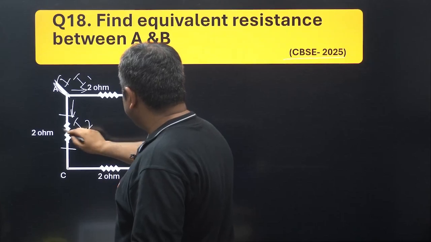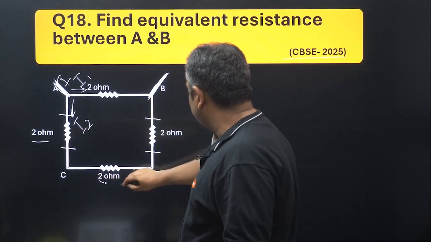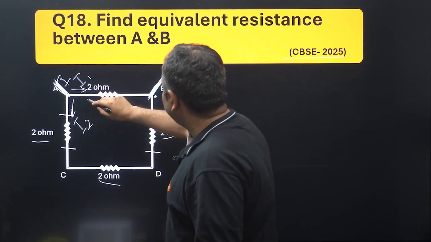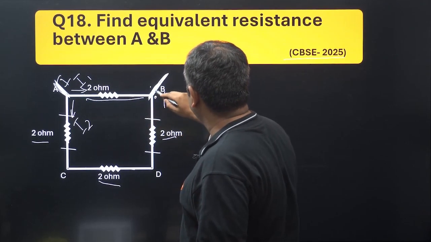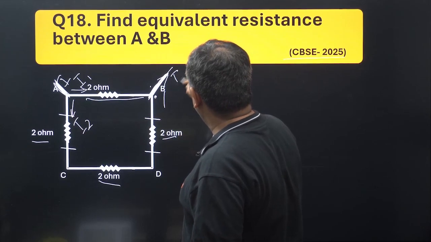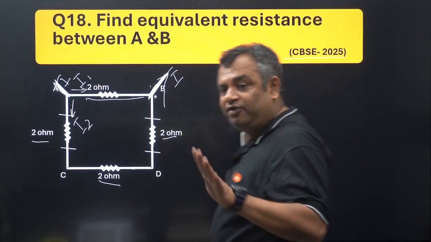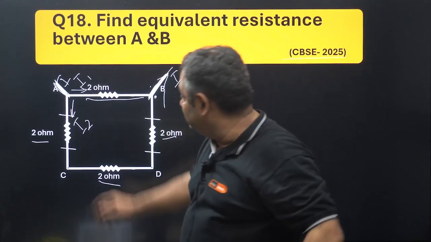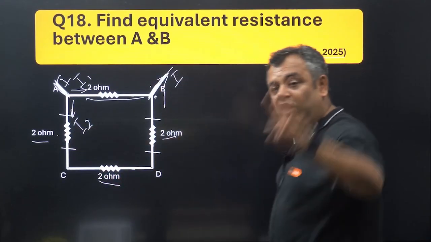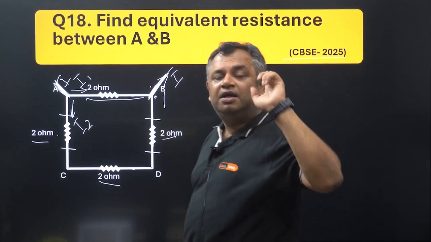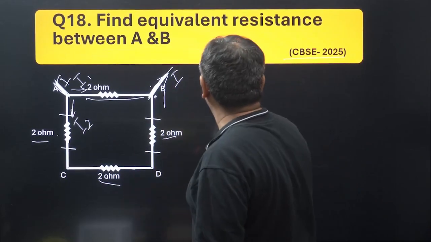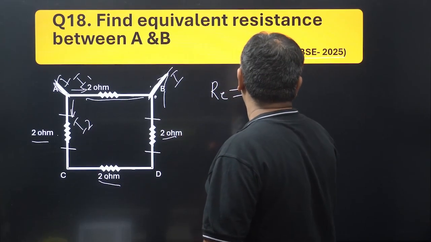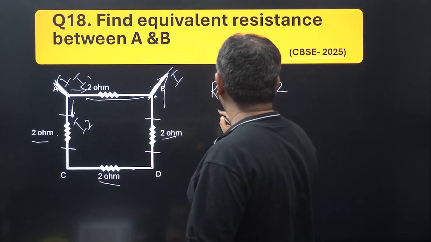Now this I2 will pass through this 2 ohm, this 2 ohm, this 2 ohm and then come to this junction. This I1 will pass through this 2 ohm and come to this junction, and here both of them will exit as I. So there are 3 resistors through which I2 is passing, 1, 2, 3, and all these 3 resistors are in series. So what is the equivalent resistance here? RE would be equal to 2 plus 2 plus 2, which is equal to 6 ohm, and this is again 2 ohm.